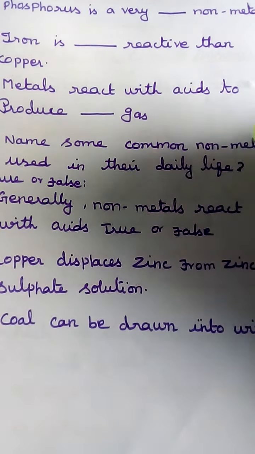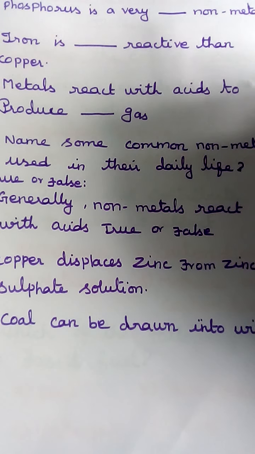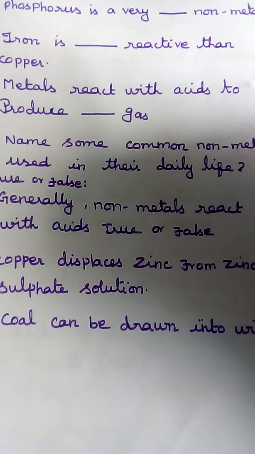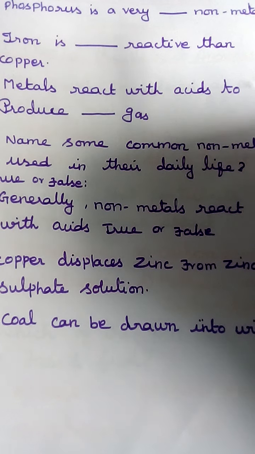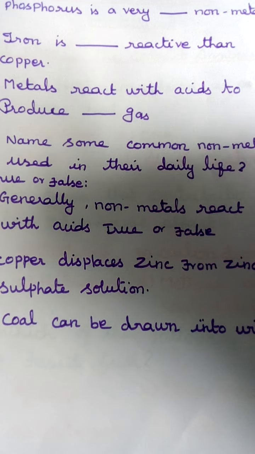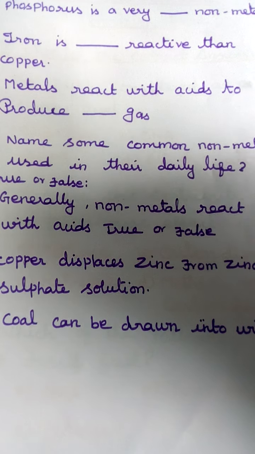Okay, so these are the 15 questions for you, students. Once again I tell you, all of you take an A4 sheet, write date, name, class, subject, lesson name, and write worksheet. First write the questions, then think and write the answers. All of you do this worksheet on an A4 sheet.